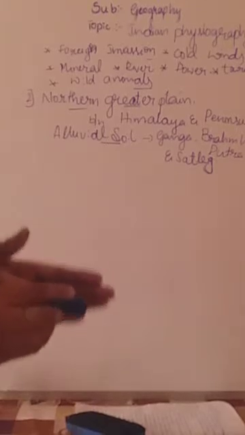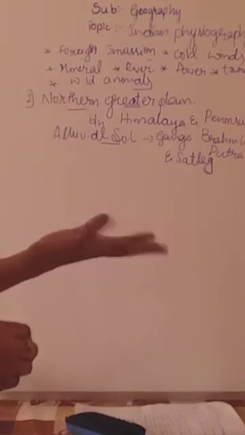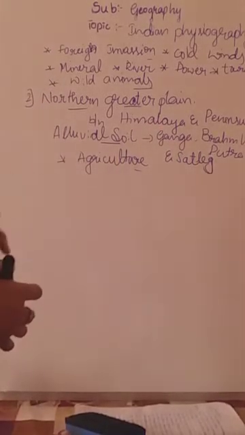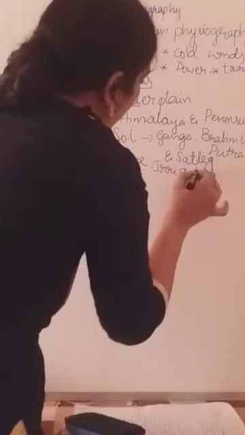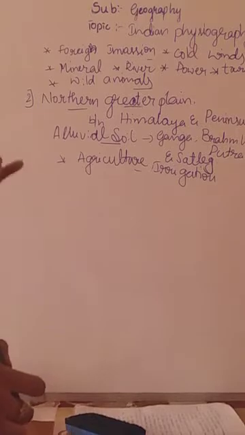What is the importance of Northern Greater Plain actually? The importance means uses. Keep in mind. Okay, it is best suitable because it is very rich in fertility. So that's why Northern Greater Plain is best suitable for agriculture, because the soil is very fertile, best suitable for agriculture as well as irrigation also. Why is it best suitable for irrigation? Irrigation in the sense what? The allowing of water to the agriculture field, that is called irrigation. Keep in mind, what is meant by irrigation? Allowing of water to the agricultural field is called irrigation.